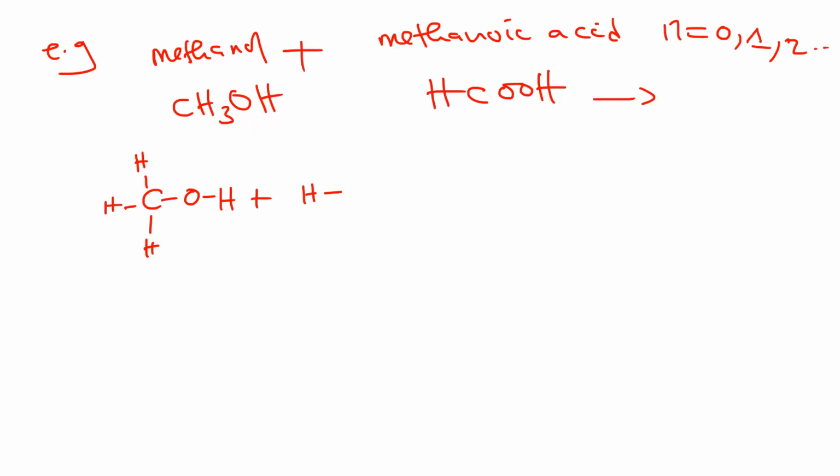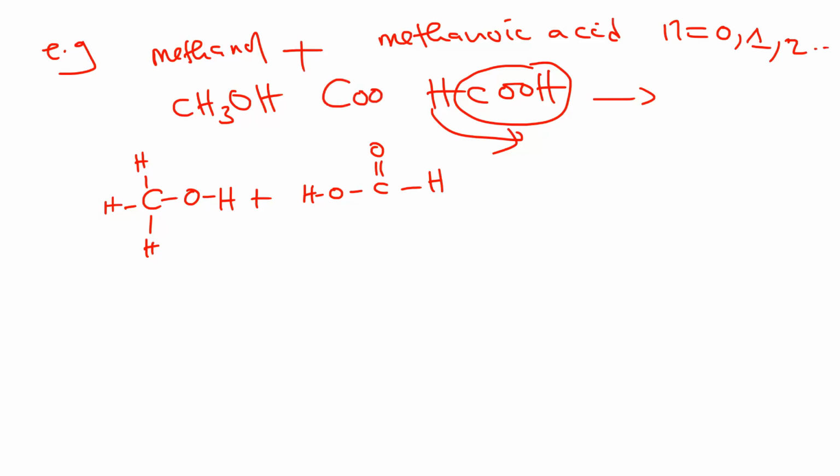Let me put the functional group first, so that they are facing each other like this. This is the functional group. Then this hydrogen, I will turn it the other side. In other words, I've started with COOH.